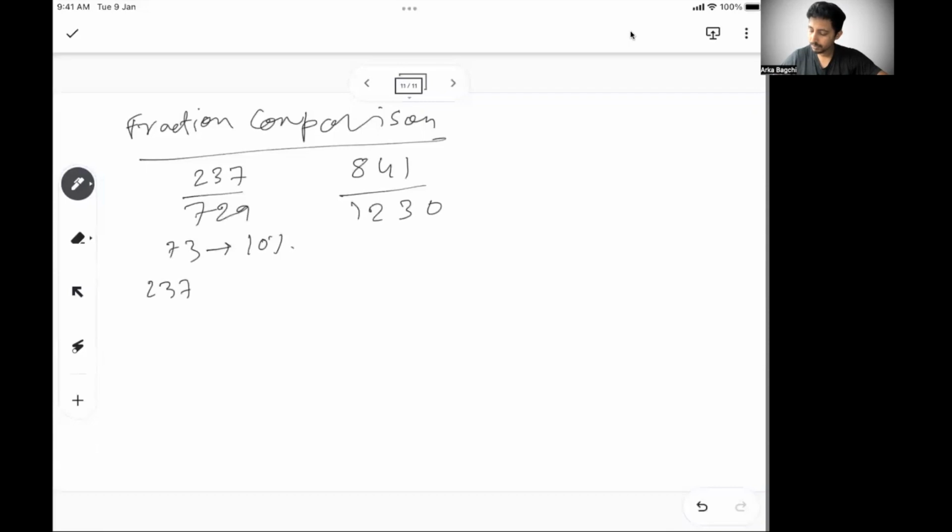So 237 is, let's say 73 into 3, how much? 3 3s are 9, 3 7s are 21. And I know 73.4 will be more than this. So this is between 30 to 40%. I know this is my 10th bracket.